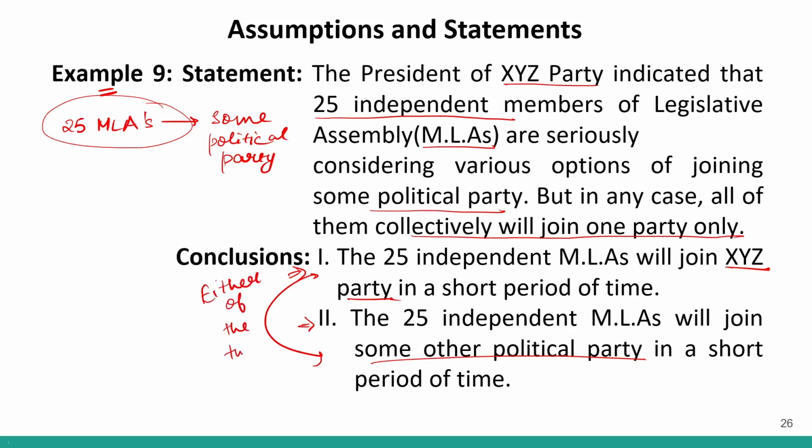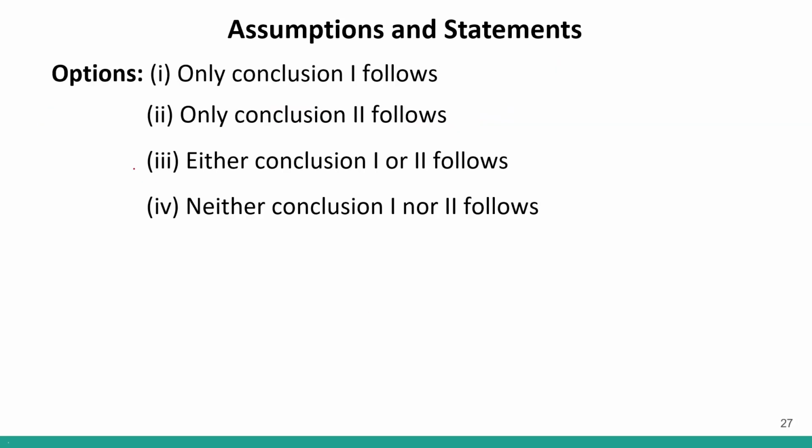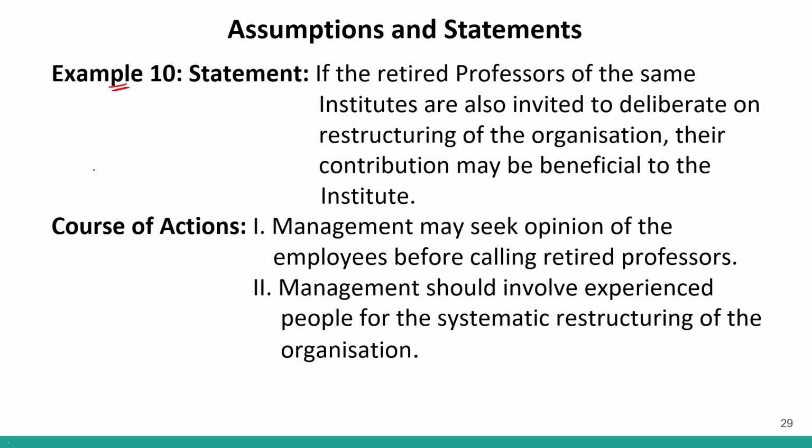How? Because these 25 MLAs will definitely join a party and they will join a party together. So either they will join this original party, which is the XYZ party, or some other. So either XYZ or some other. So either one of the two will be the correct conclusion. So if I look at the options, option number 3 says that either conclusion 1 or 2 follows. This will be the correct answer, because either conclusion 1 will be true or 2 will be true. Right?